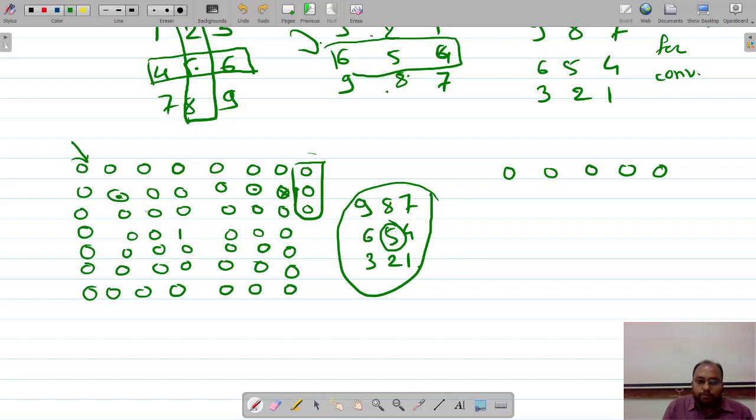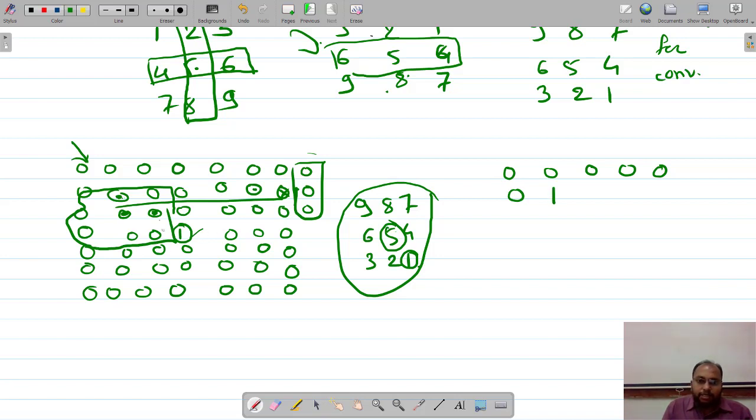For the first row I'll be getting 0 0 0. For this element, if I apply convolution, then at this position this one and this one get overlapped, so it will be 0. Whenever I come over this, I get 1 and 1 overlapped, so I'll get 1.